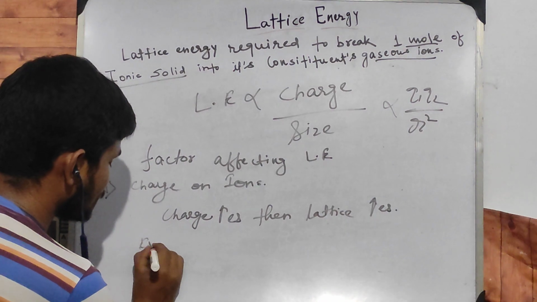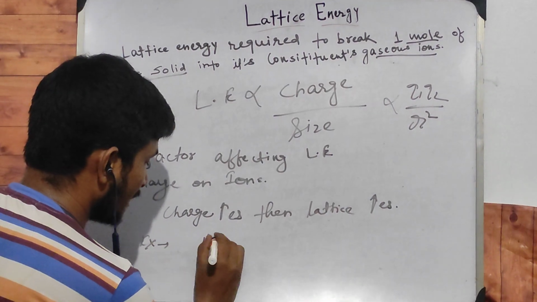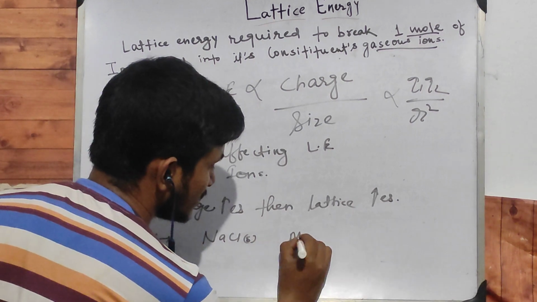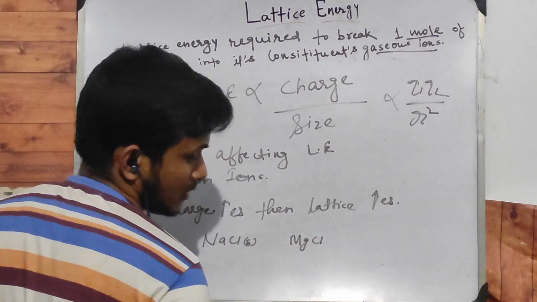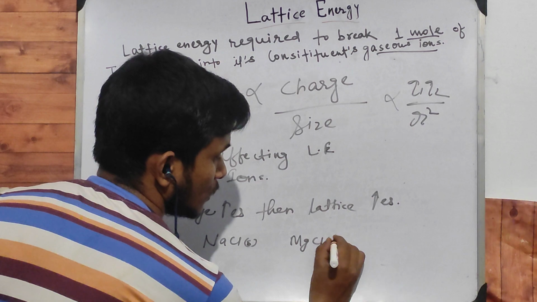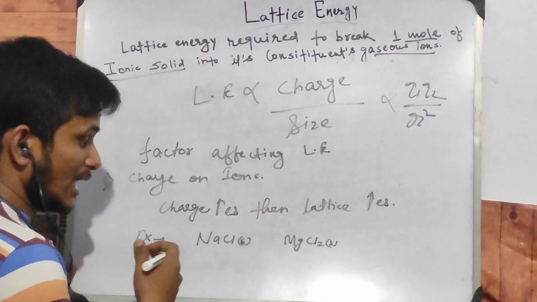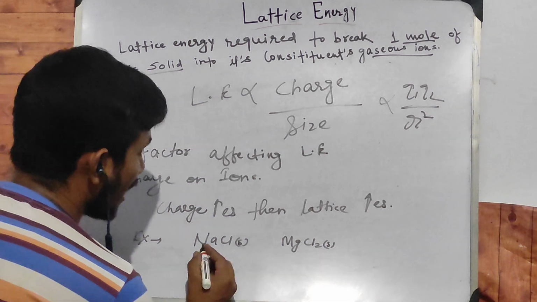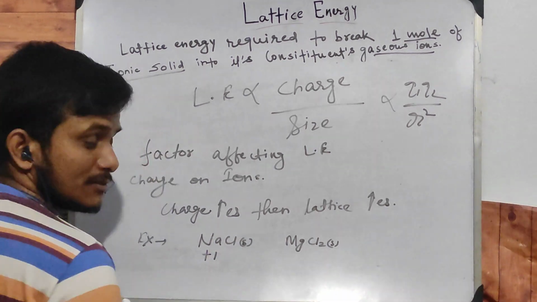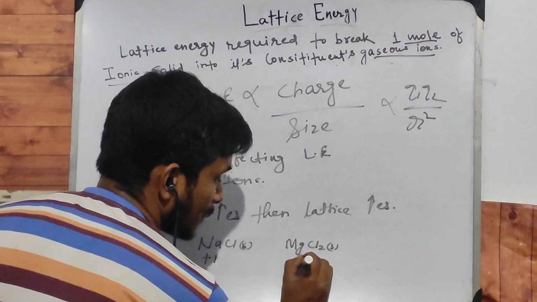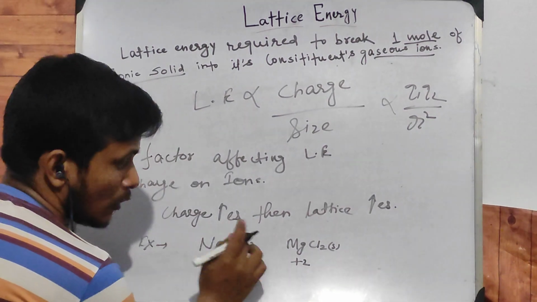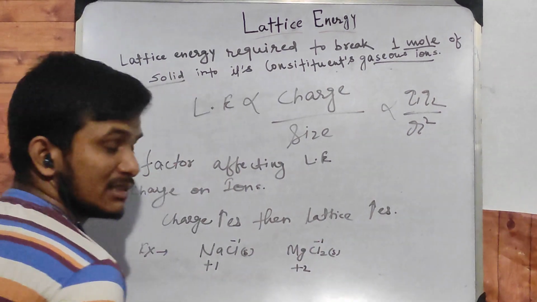Example, let's take NaCl, sodium chloride, and magnesium chloride. Which has the higher lattice energy? Let's discuss how. As we know, sodium has +1 charge and magnesium has +2 charge, while chlorine in the chloride form has -1 charge in both.